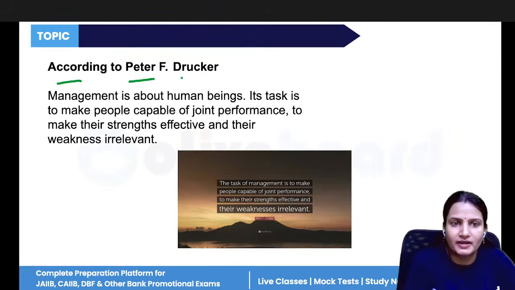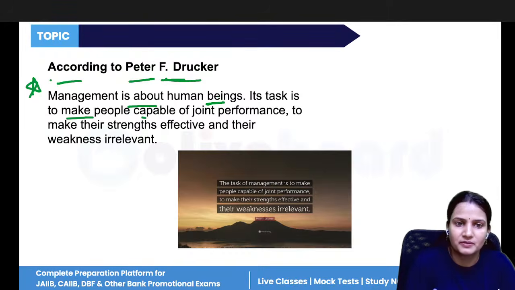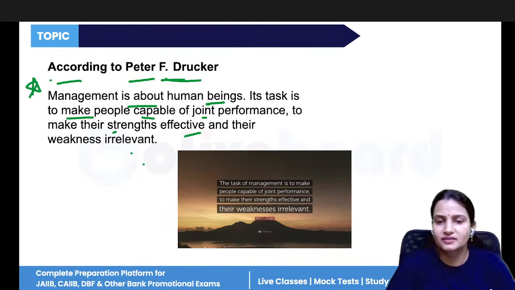Now, according to Peter F. Drucker, this statement is very important. What it says: management is about human beings. Its task is to make people capable of joint performance, to make their strength effective and their weakness irrelevant.